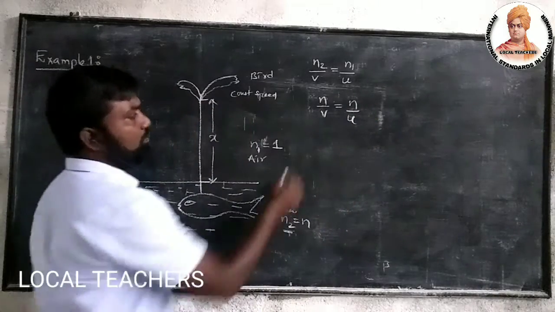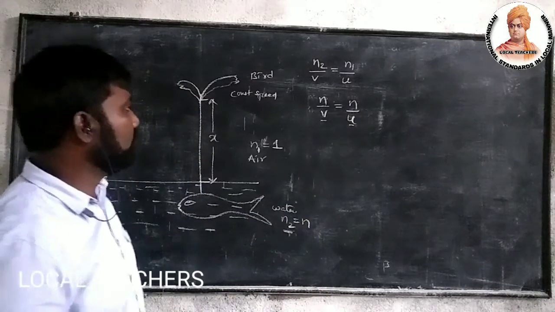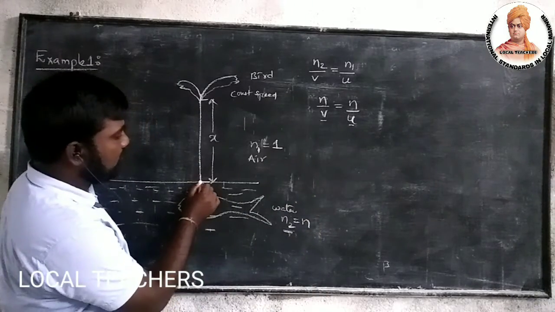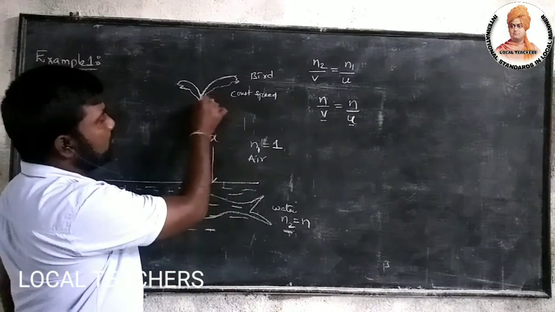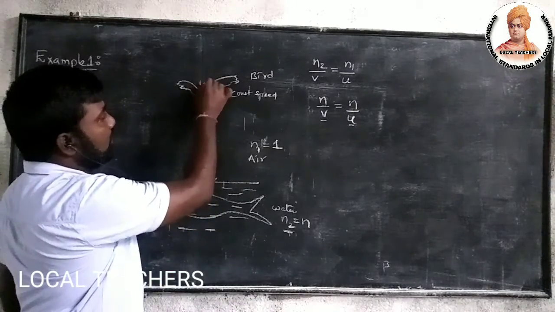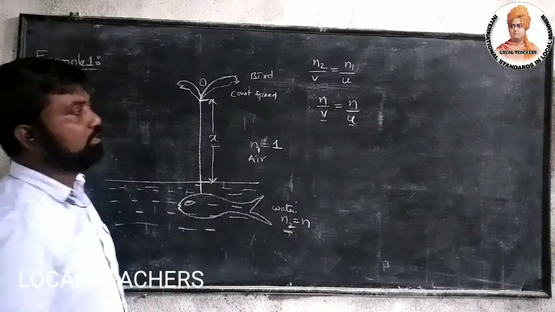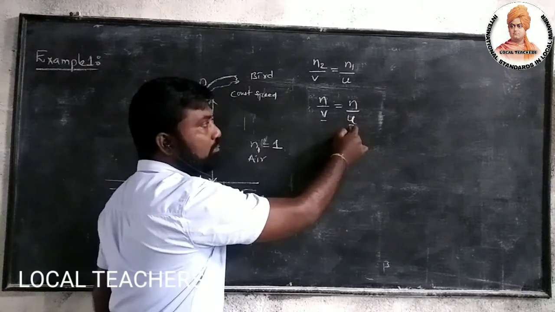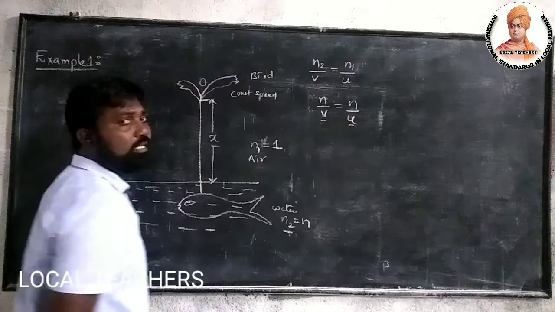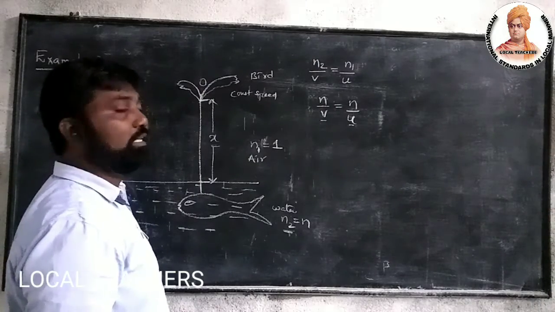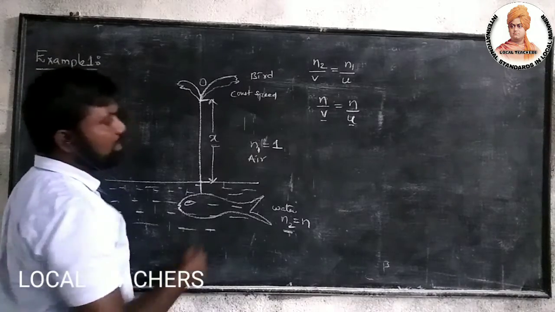Okay, next, here we have to find this value. So here the distance from the surface of the pond to the object. The bird is nothing but the object. So the distance is considered x. So I can substitute u equals x. So here the image v is nothing but the image. Consider that image v equals y.